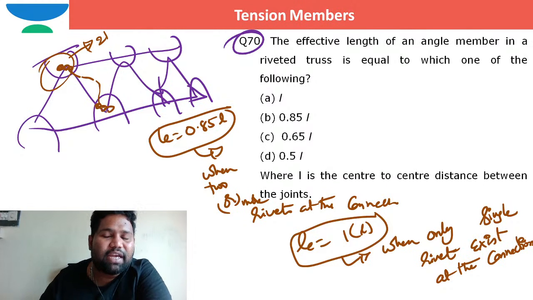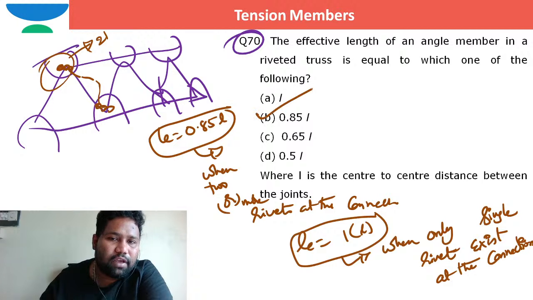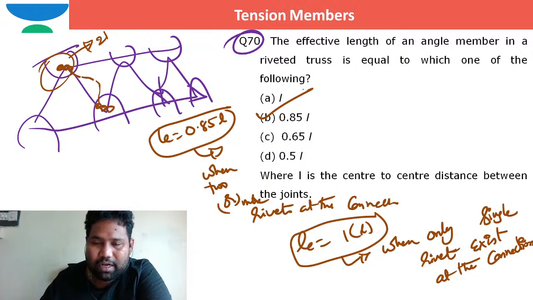Taking the entire truss, practically I can go for 0.85 times L, not simply one times L.